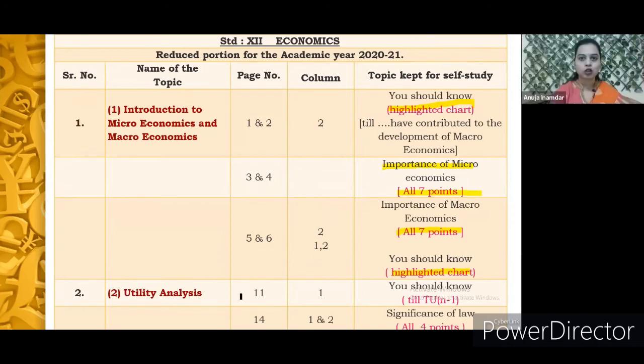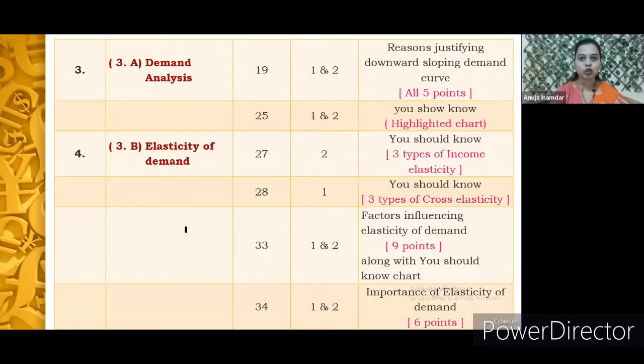Then in the utility chapter, from page number 11, the highlighted chart is completely reduced. On page number 14, significance of law is reduced; all the 4 points are reduced. From the third chapter, 3A demand analysis, on page 19, reasons justifying the downward sloping demand curve, all the 5 points are reduced. Similarly, on page number 25, the highlighted chart is omitted.